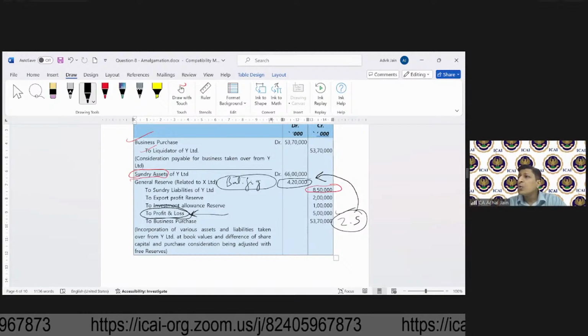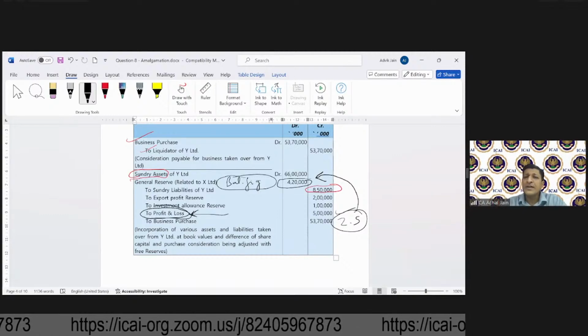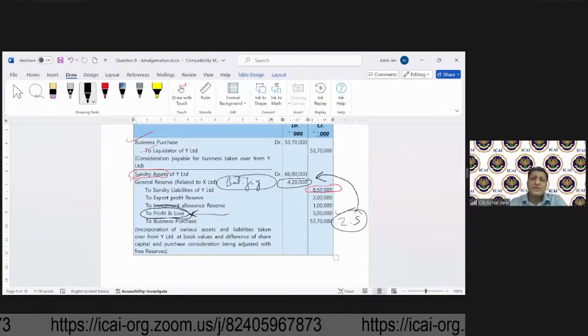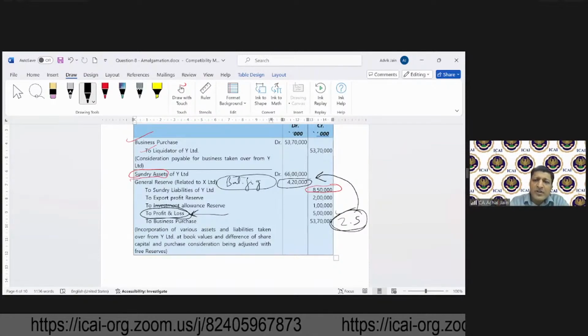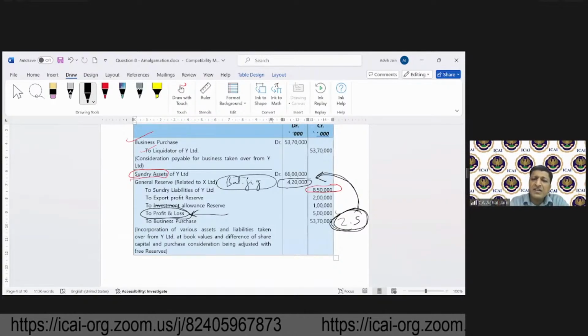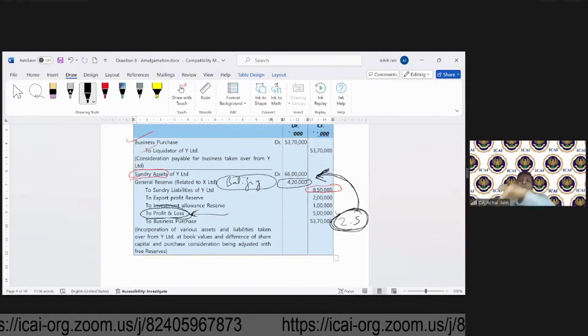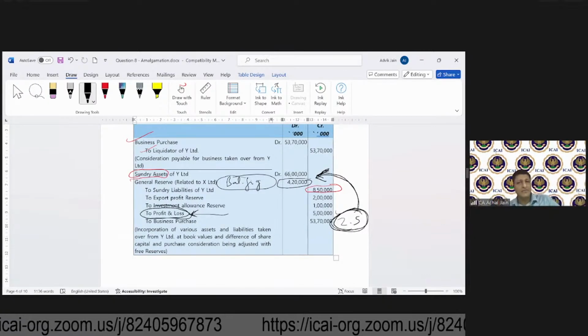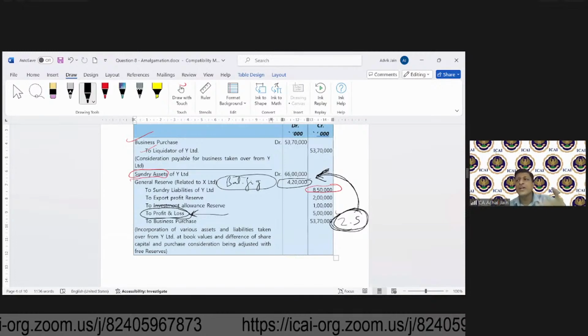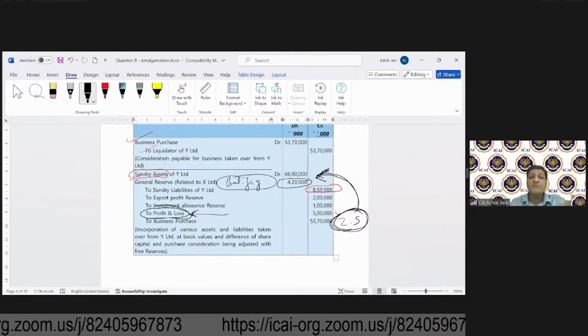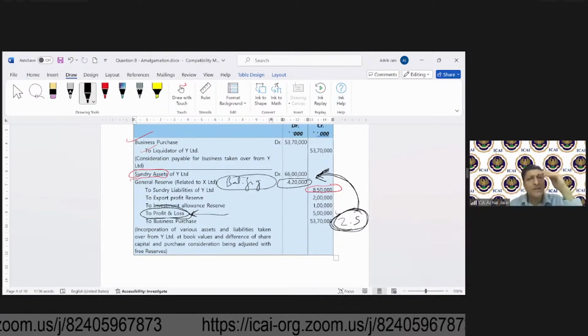Unikrishnan is saying general reserve also can be transferred. Yes, we discussed. If you move general reserve over here, this balancing figure will go up. So at one place you are crediting general reserve by 2.5 and debiting by an additional 2.5, which doesn't make sense. That's why you should just show it as a net amount in terms of the balancing figure. Okay, clear?